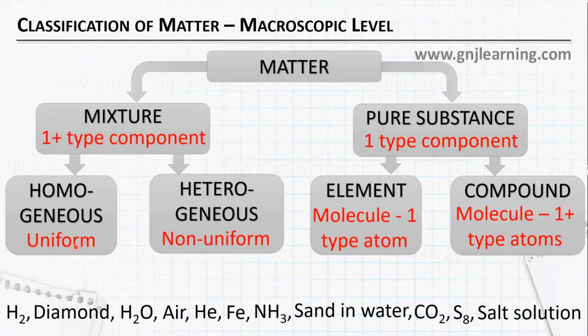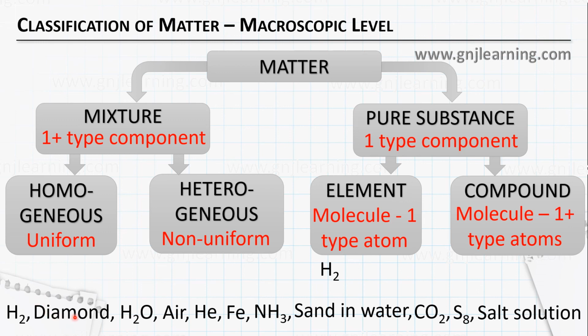Okay, now I have certain matter here. What you have to do is classify them, take them into their corresponding groups. It can be homogeneous mixture, heterogeneous mixture, element, or compound. You have to identify. So what is hydrogen? To which group does it belong? It belongs to element. So hydrogen is element form.